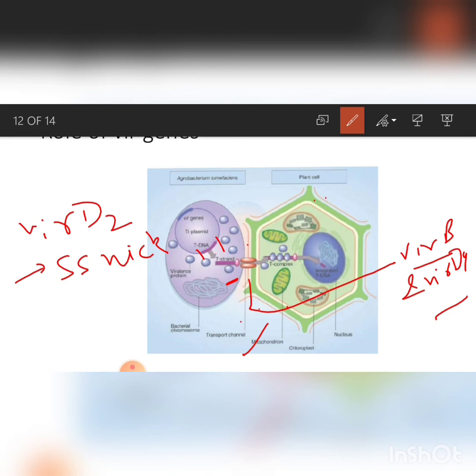Movement of tDNA into a plant cell is enhanced by VirE2. Finally, tDNA gets integrated into a plant genome by non-homologous recombination.